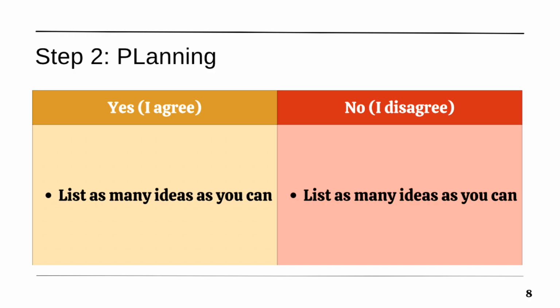So for example, if the question was, should all students have a part-time job? Under yes, you can write ideas such as, well, yes, you can make extra money. You can learn new skills like a cash register. You can learn to deal with people. It's good practice for real life. You can learn time management. And under no, you can write some ideas such as, well, it's hard to focus on school, which should be a priority. Students are stressed enough as it is. It might be difficult to balance with extracurricular activities, etc. Pick the side in which you have the best ideas, and write according to that opinion, that side of the issue.